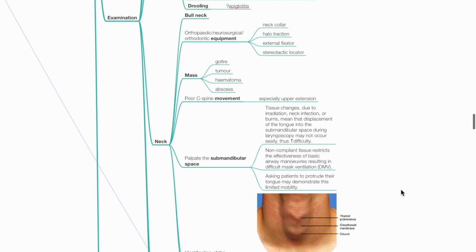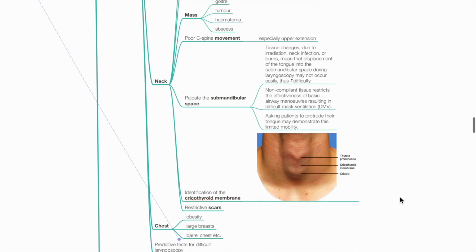Assess the neck for bull neck, orthopedic equipment such as neck collar, masses such as goiter, tumor, hematoma or abscesses, cervical spine movement. Palpate the submandibular space. Non-compliant tissues may lead to difficult laryngoscopy and mask ventilation. Asking the patient to protrude their tongue may demonstrate limited mobility. Identify the cricothyroid membrane and restrictive scars.